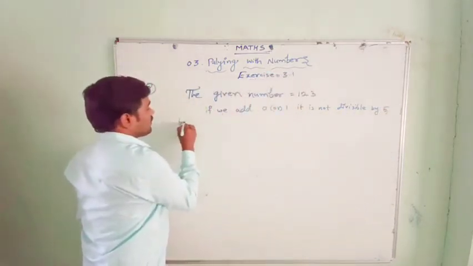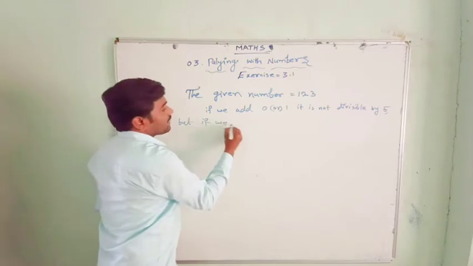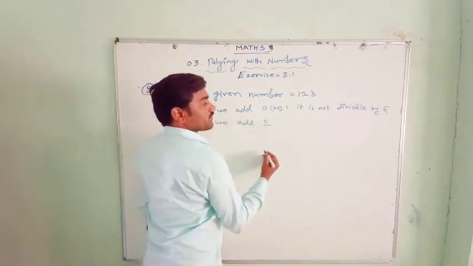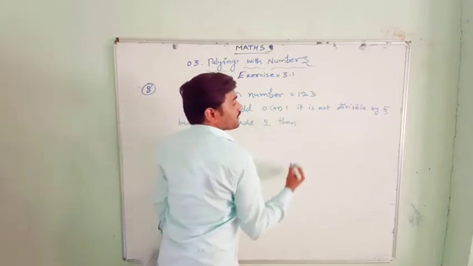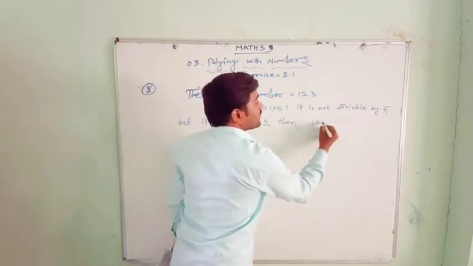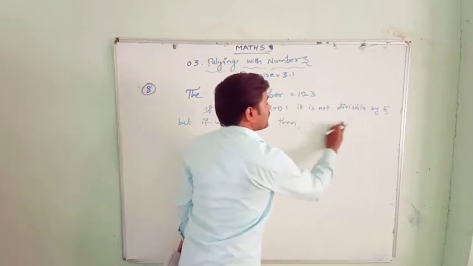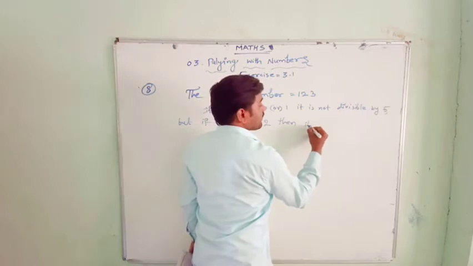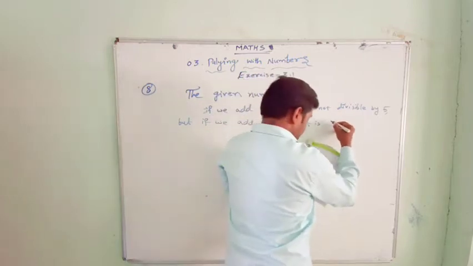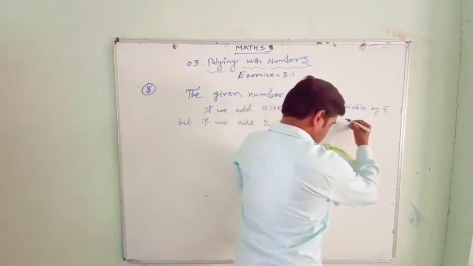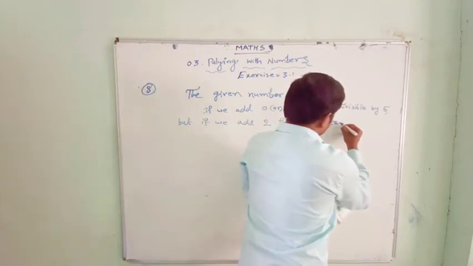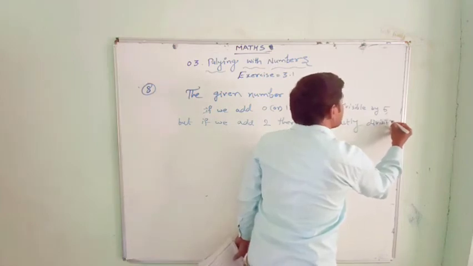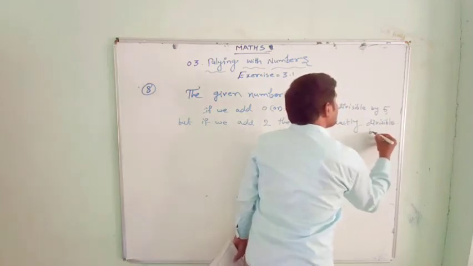But if we add 2, then 123 plus 2 becomes 125, exactly divisible by 5.